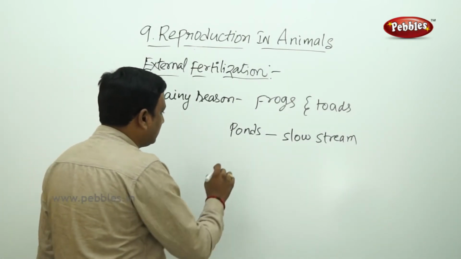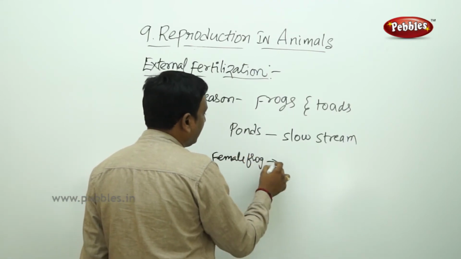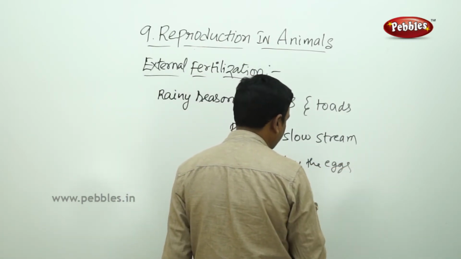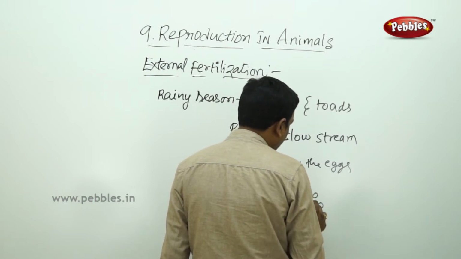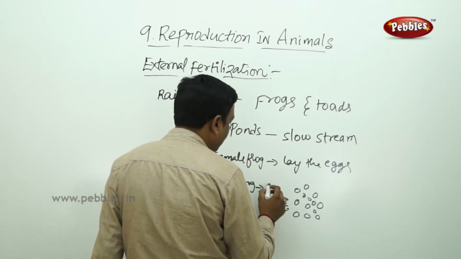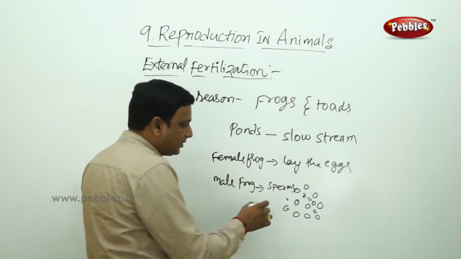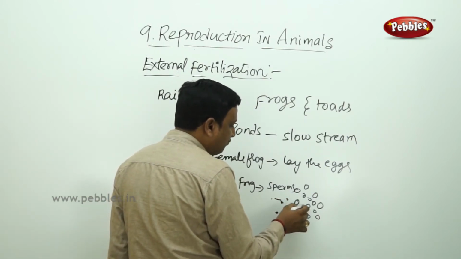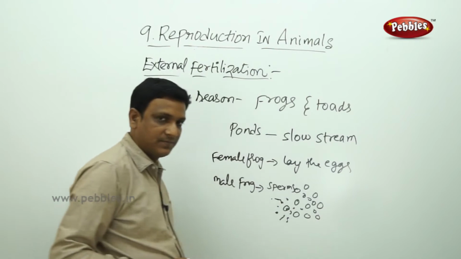So here, first the female frog lays the eggs directly into the water. Immediately the male frog ejects the sperm into the water. In the water, the sperm cells have tails, they float and swim. The sperm cells swim, find the egg cells and fuse.